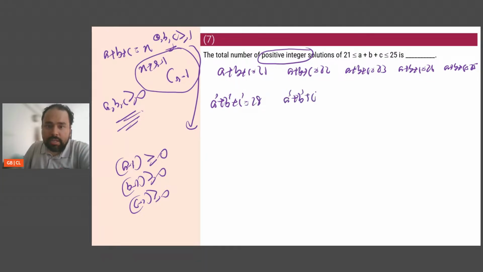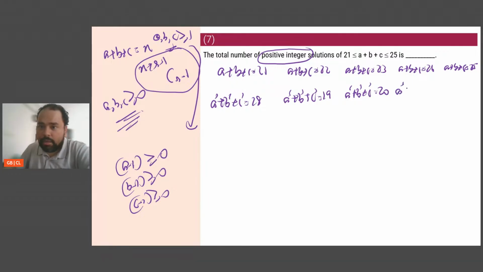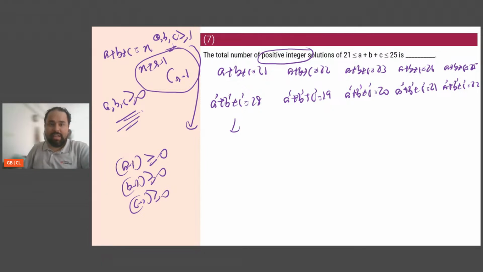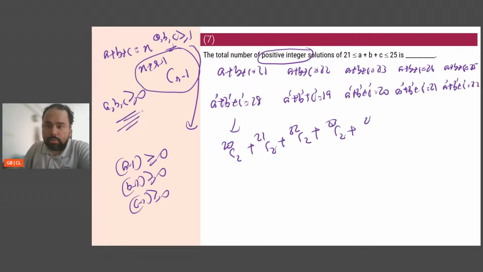A dash plus b dash plus c dash is equal to 19. A dash plus b dash plus c dash is equal to 20. A dash plus b dash plus c dash is equal to 21. And a dash plus b dash plus c dash is equal to 22. Now the solution for this is n plus r minus 1 C r minus 1. So 18 plus 3 minus 1, that's 20 C2, plus 19 plus 3 minus 1 is 21 C2, plus 20 plus 3 minus 1, which is 22 C2, 23 C2, and 24 C2. These are the solutions I'm looking at.